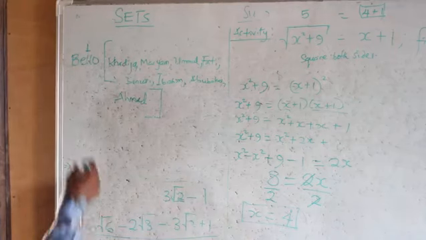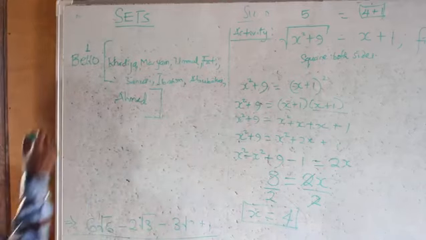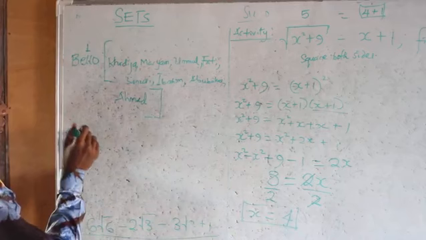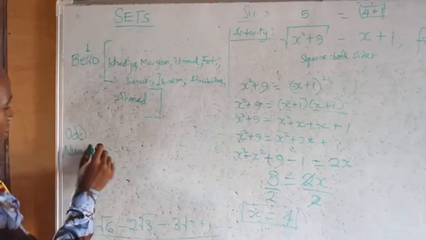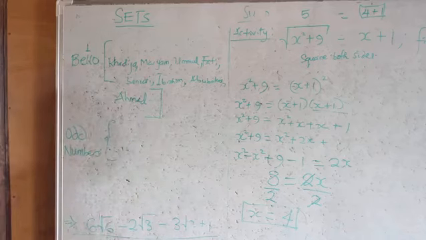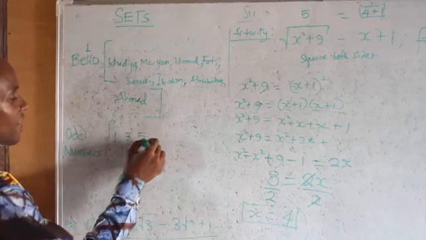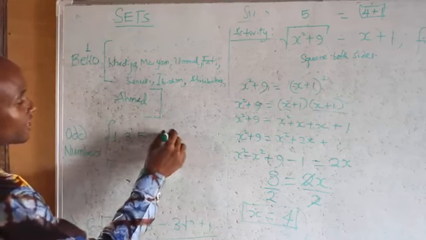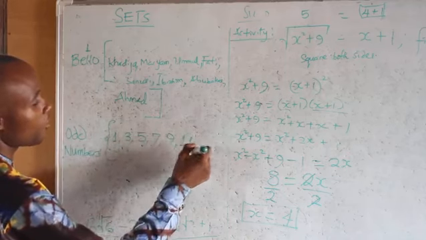Now let's have another set apart from set Bello. Let's say odd numbers is the name of the set. The elements of odd numbers are going to be 1, 3, 5, 7, 9, 11, and comma.